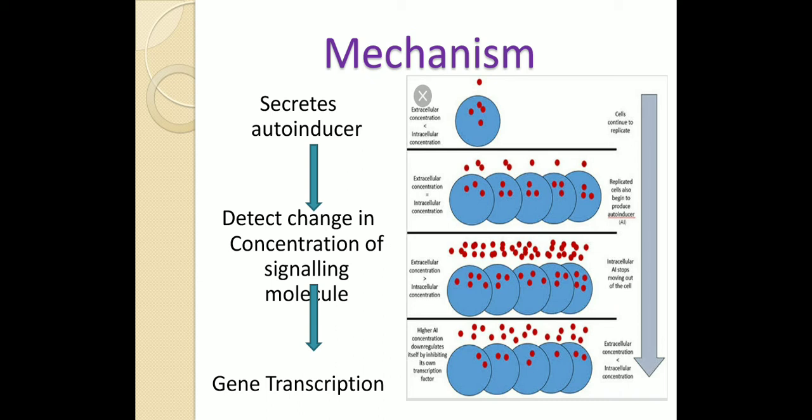This mechanism has three steps. They secrete signaling molecules, also called autoinducers. After secretion of the signaling molecules, they detect the change in the concentration of these signaling molecules, and then they respond in the form of gene transcription.